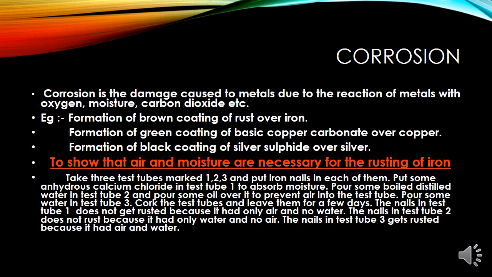Now, for corrosion to take place, there must be two very important factors. One is moist air. Air and water are the two factors which help in corrosion of metal. To understand the concept of corrosion better, I have an experiment in front of you, and that I will be sharing in my next slide.